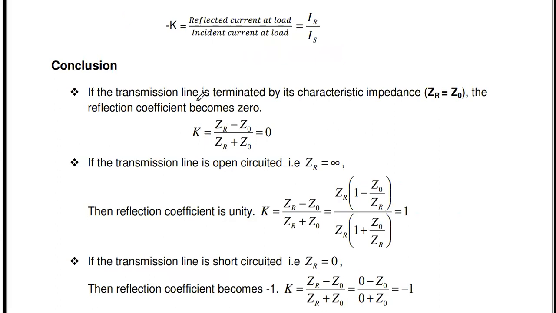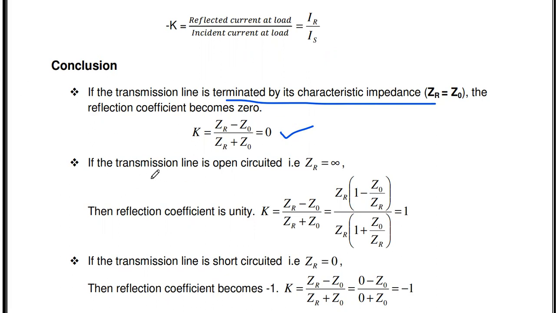If the transmission line is terminated by its characteristic impedance, the reflection coefficient becomes 0. For a perfect transmission line, the reflection coefficient is 0. What it means is that the reflection coefficient is 0 means there is no reflected wave. Only the wave is traveling from sender to receiver. That is the meaning. It's a very important point.